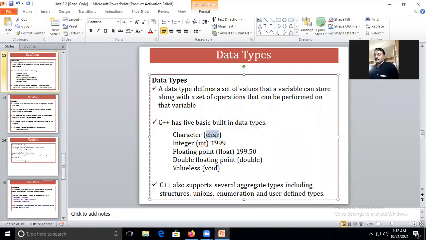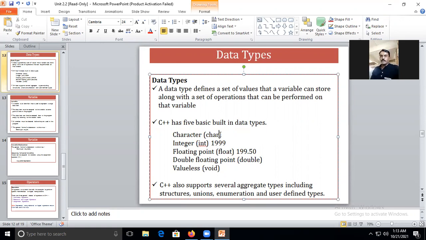That means where char is written, I cannot express it with CH only, or change it like this, or write IT, or make it capital INT. Whatever the system-defined names are, we cannot make any changes to them, because these are reserved keywords, and the definitions of these reserved keywords are mentioned in some other library files. In some library file, the definition of this will be written.